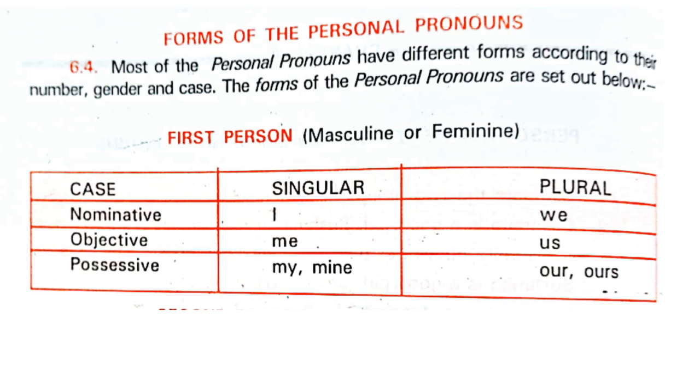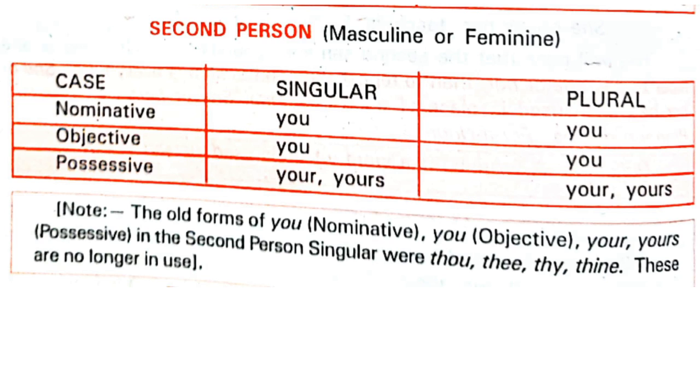Then the objective, me and us. Then possessive, my, mine, or ours. Then again we come to the second person: nominative you, objective again the same, possessive you, your, yours, and the plural also your, yours. The old forms of nominative is thou, objective thee.